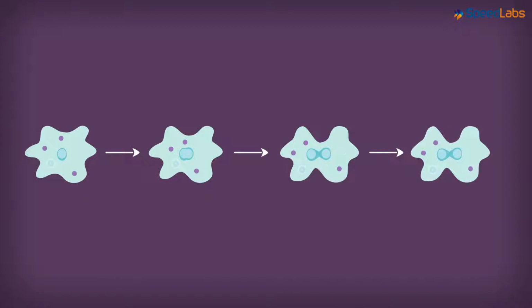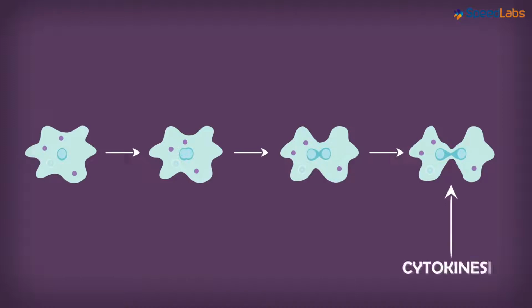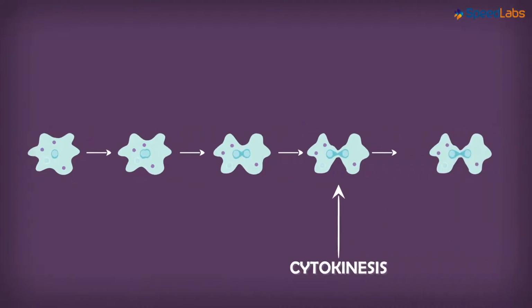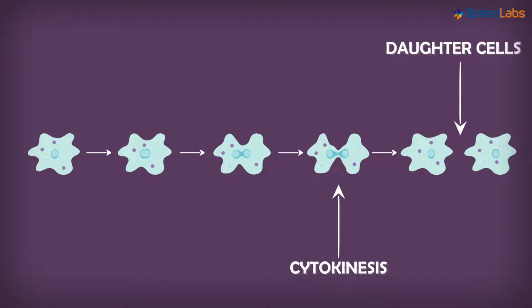The plasma membrane of the cell develops a constriction and it begins to grow inward. This process is called as the cytokinesis. Once this process is complete, the cell separates and forms two new cells. These are called as the daughter cells and they are identical to each other.